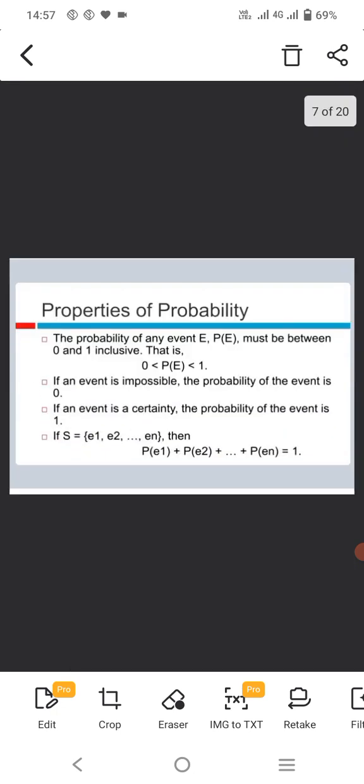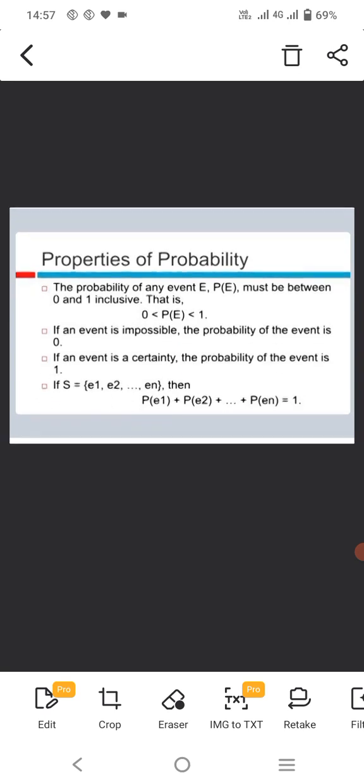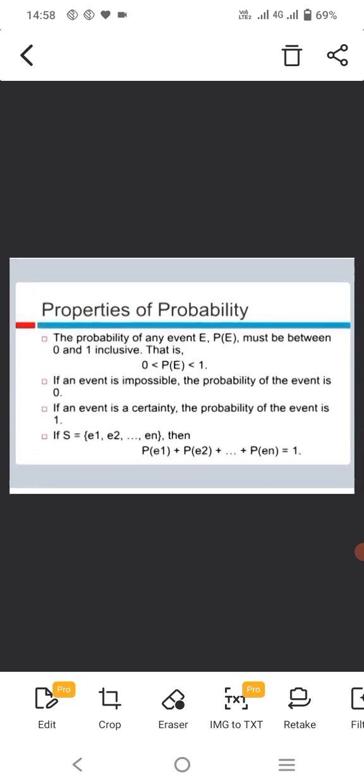Then, these are the properties of probability. First one is the probability of any event E. Probability of E must be between the values 0 and 1 inclusive. That is, 0 is less than or equal to P of E, less than or equal to 1. Second one is if an event is impossible, the probability of the event is 0. Third one is if an event is a certain event, then the probability of the event is 1. Fourth one is, if S is the set of all events E1, E2, up to En, then the probability of E1 plus probability of E2 plus etc. plus probability of En is 1.